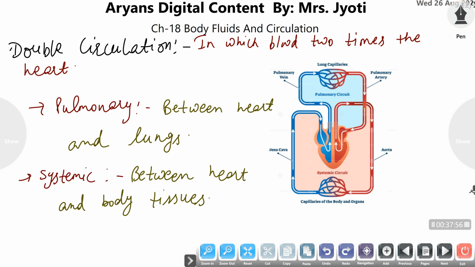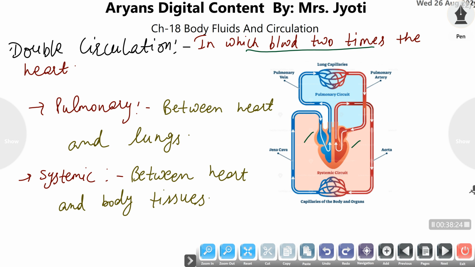So double circulation is that in which blood is passed two times through the heart. In a single complete circulation, the blood is transported two times by the heart, meaning the same blood is pumped two times. The first time it is pumped by the right ventricle, and the second time it is pumped by the left ventricle.